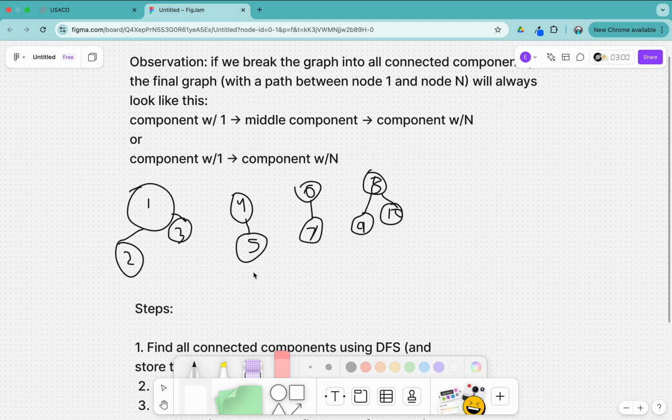And here is how that would look. Say we have this graph and N is equal to 10. In order to only build two paths, the only way we can connect this one to this one using these two is if we were to connect 3 to 4, for instance, and then we'd connect 5 to 8, or 3 to 6, and then 7 to 8. So it's always going to be the first barn connected to a component in the middle connected to the component with N.